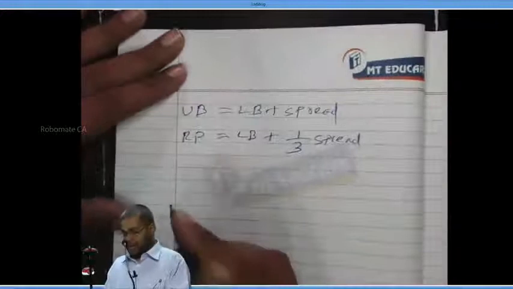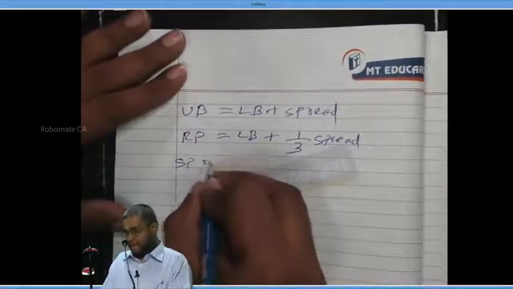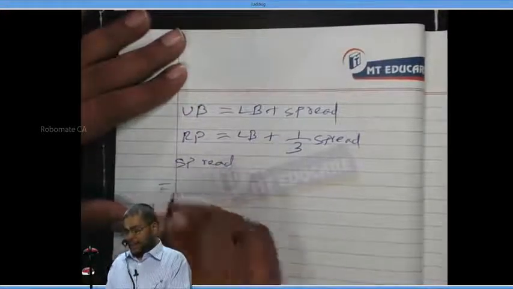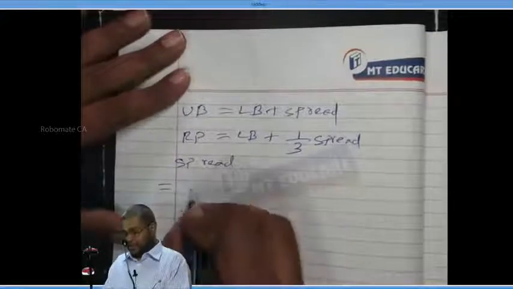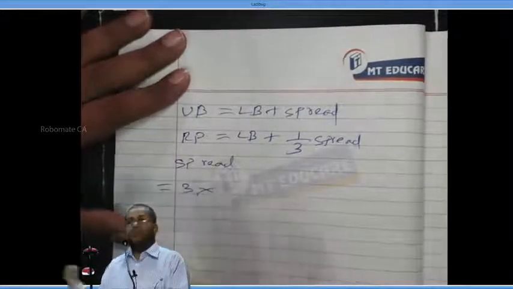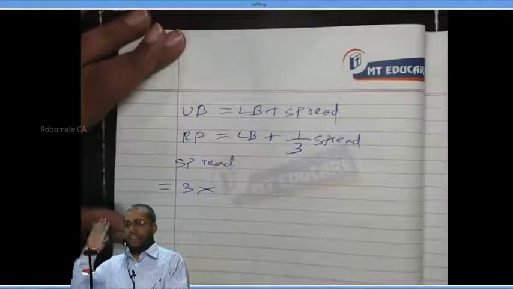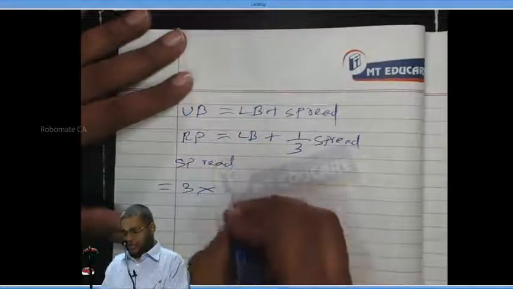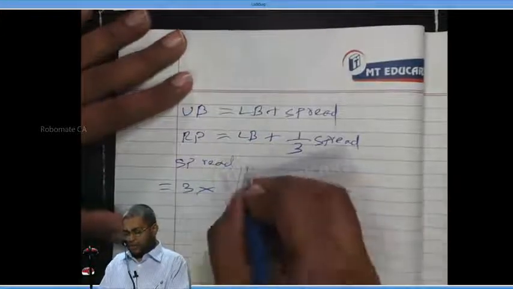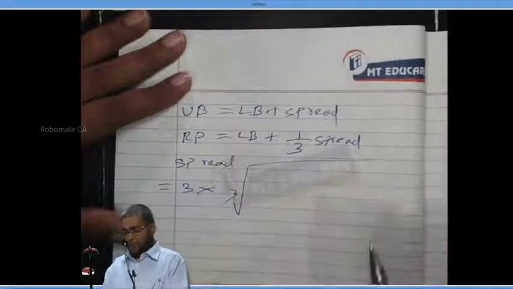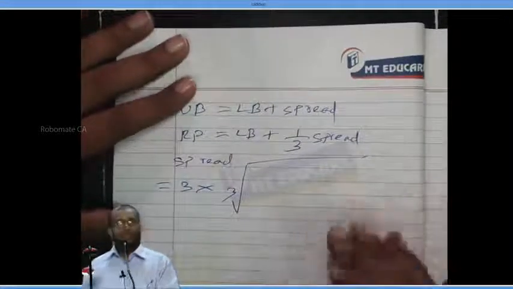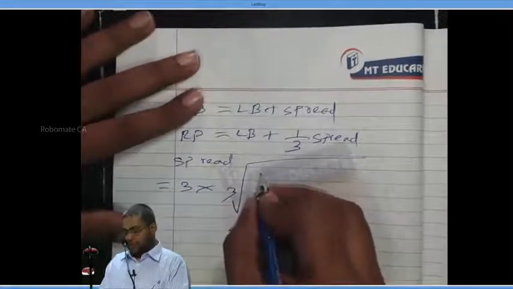Now, next write down. This is the last formula, spread. Spread is equal to 3 into cube root of. This is a standardized formula, so don't question the logic.